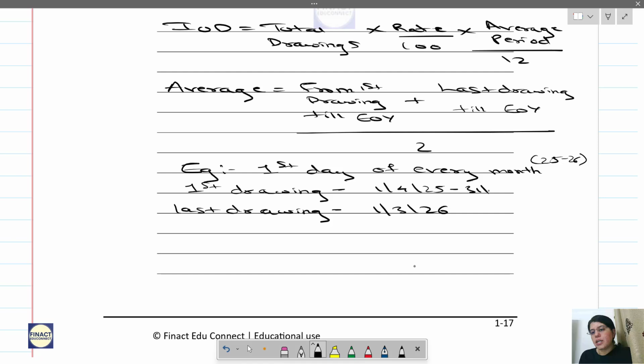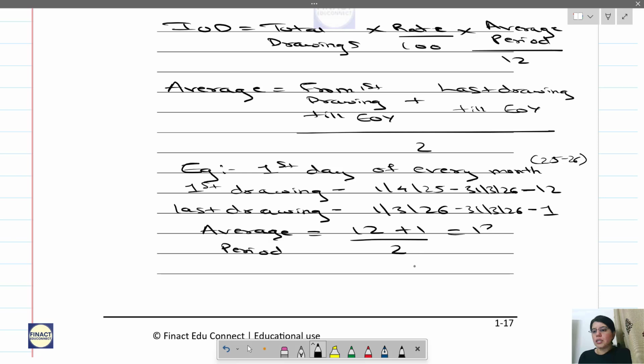End of the year is 31st March 26. From the first drawing till the end of the year, it is 12 months. Last drawing till the end of the year is 1 month. So the average period will be 12 plus 1, that is first drawing and last drawing till the end of year, divided by 2.